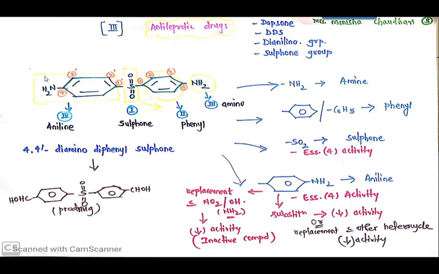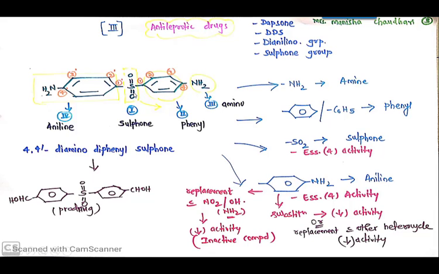The first feature, if you start from here, is the benzene ring to which at the para position NH2 is attached. So this is nothing but aniline. Benzene ring with NH2 is aniline. As you can see, in between two anilines there is SO2, that is nothing but a sulfone group, which is a characteristic feature of dapsone. So sulfone group, and here one aniline to the left hand side, and to the right hand side one aniline.